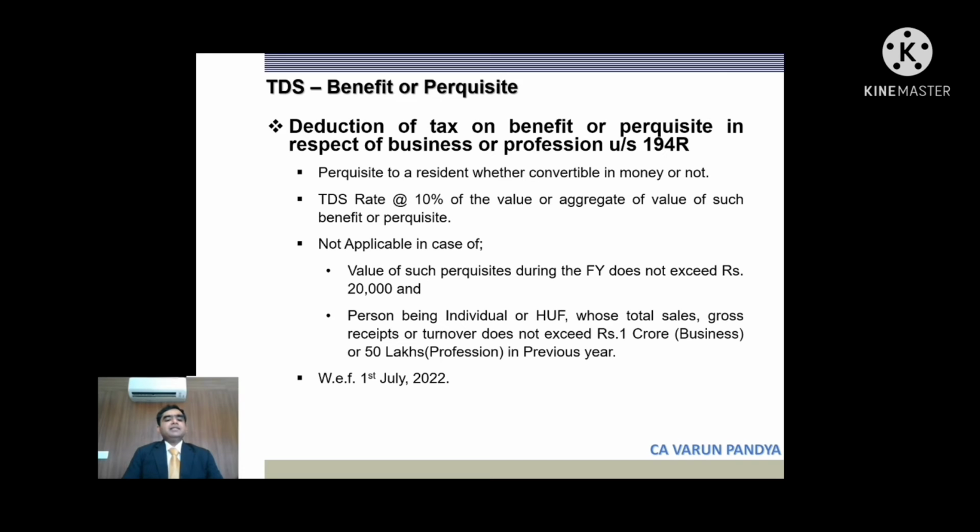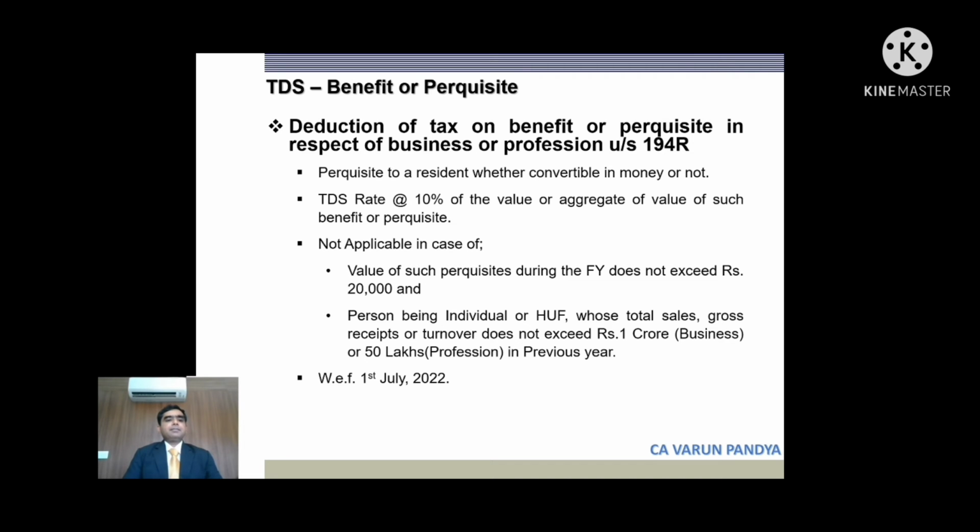So let us say instead of monetary consideration, something in terms of gold is paid, say gold worth 50,000. Then in that case the TDS will be applicable on value of 50,000. The TDS rate is 10%, and let us go through the applicability.